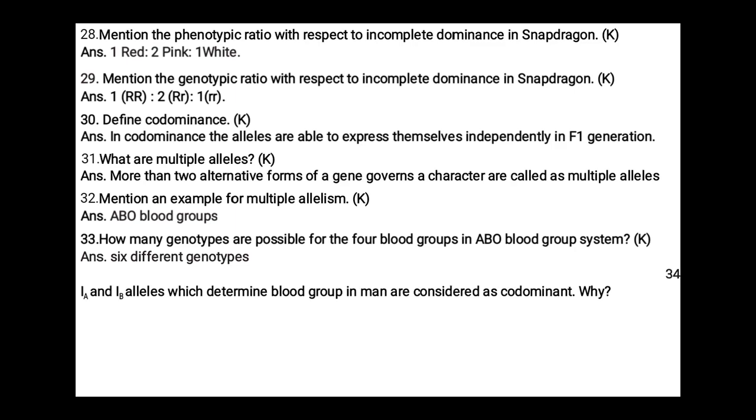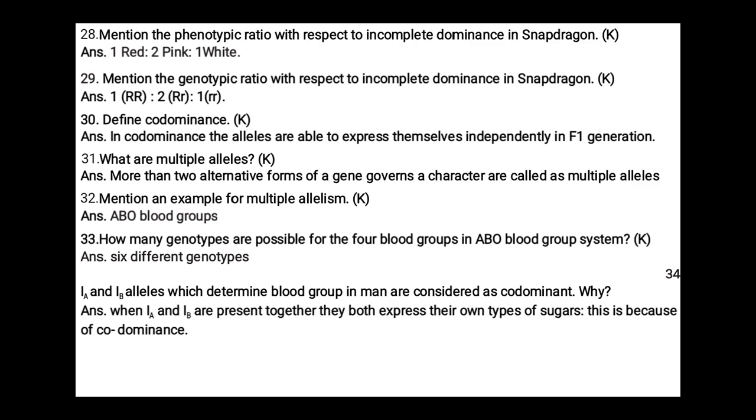The question here is: capital IA and IB alleles which determine blood group in man are considered as codominant. Why? When IA and IB are present together, they both express their own types of sugars.